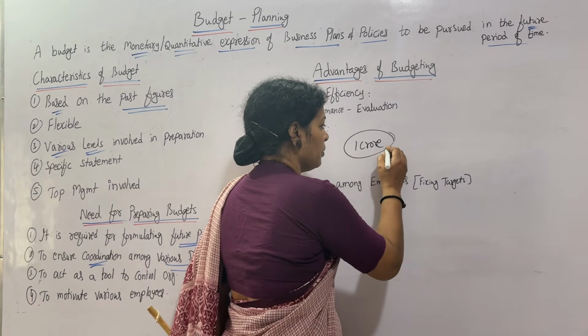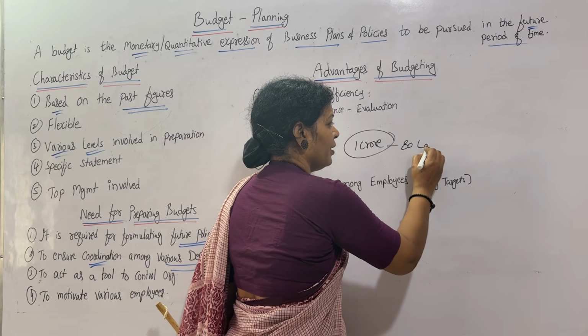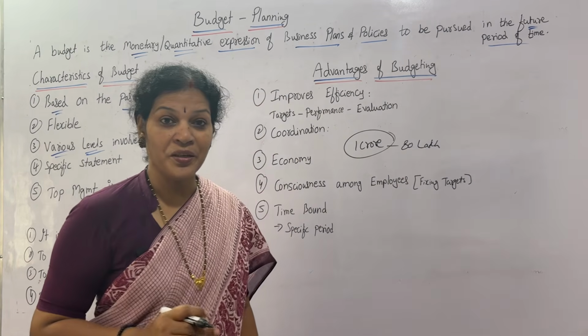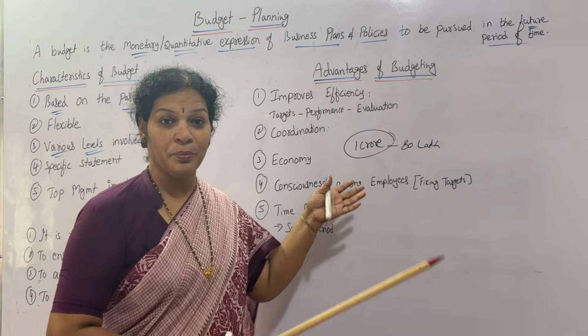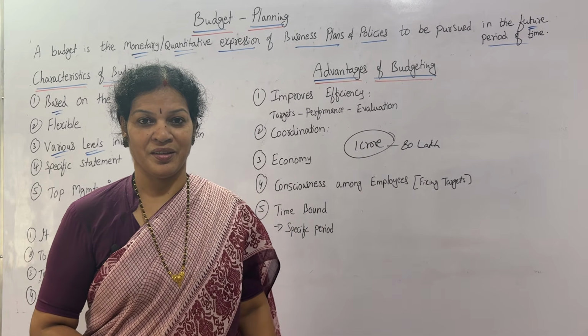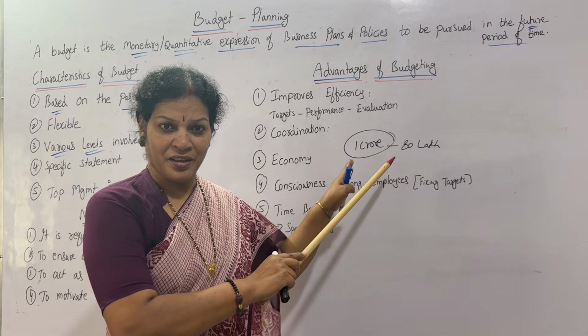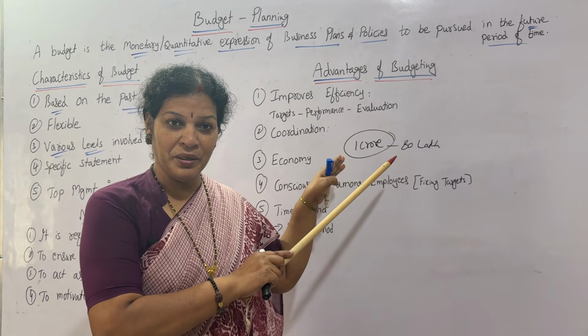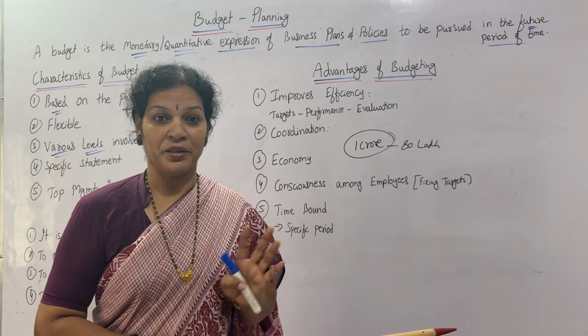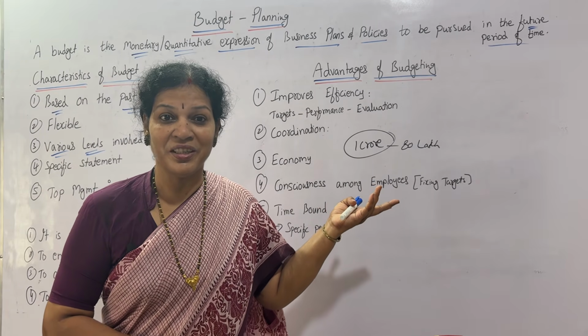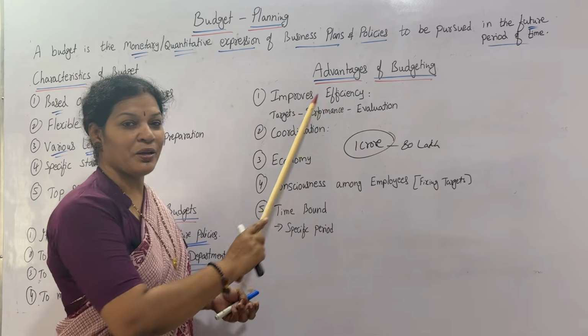Sometimes they'll be going for 80 lakh only. 80 lakh means 20 lakh we are saving. If no target like this, then it may cross 1 crore also. If you keep a target, we'll be achieving accordingly. Say 80 lakh, by 80 lakh I'm completing, means 20 lakh is economy saving. So this is one of the advantages.